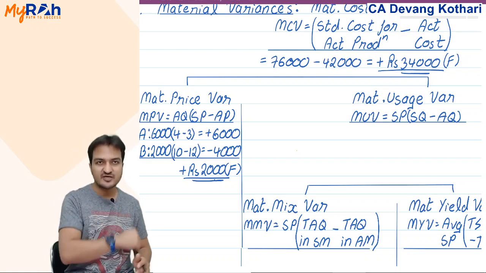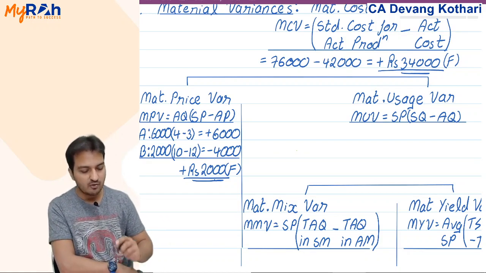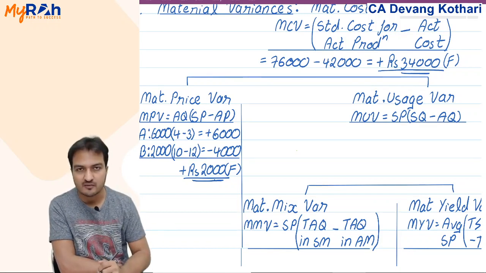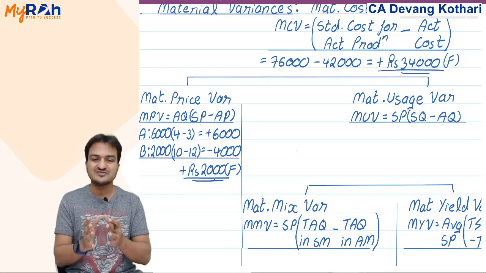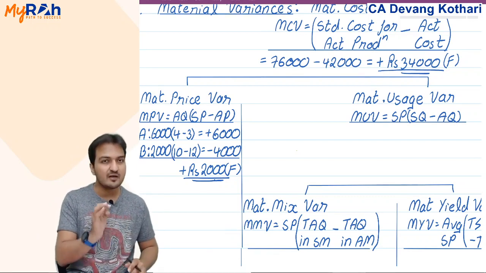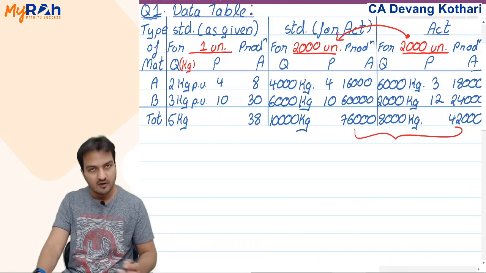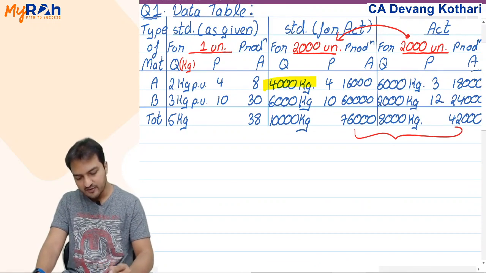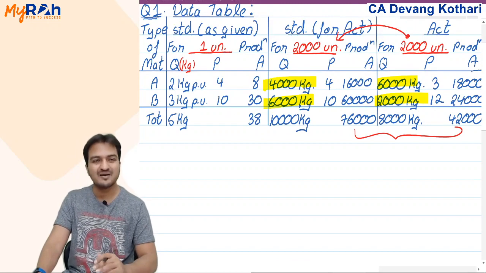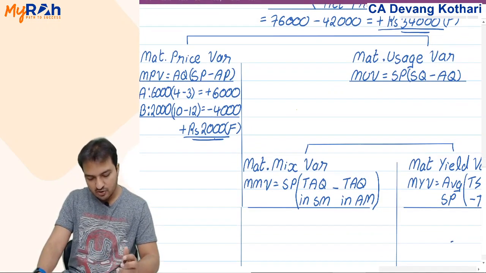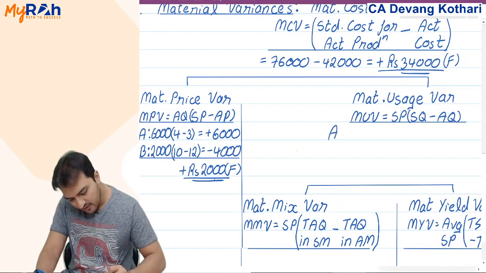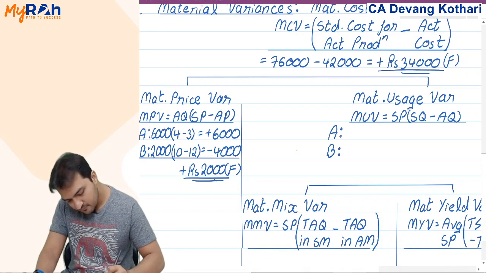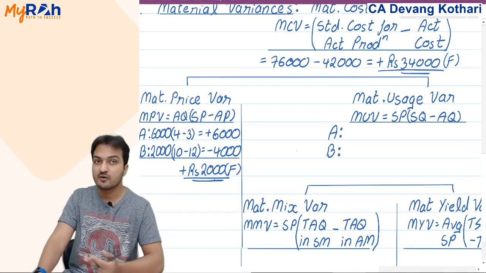Next, material usage variance. Usage variance talks about how much cost I saved because I used a lesser quantity of material. Usage variance says how much material cost did I save because of using lesser quantity. But if you see the table here, you realize that the quantities are different between material A and material B. Hence, your usage variance also needs to be calculated separately for material A and material B.